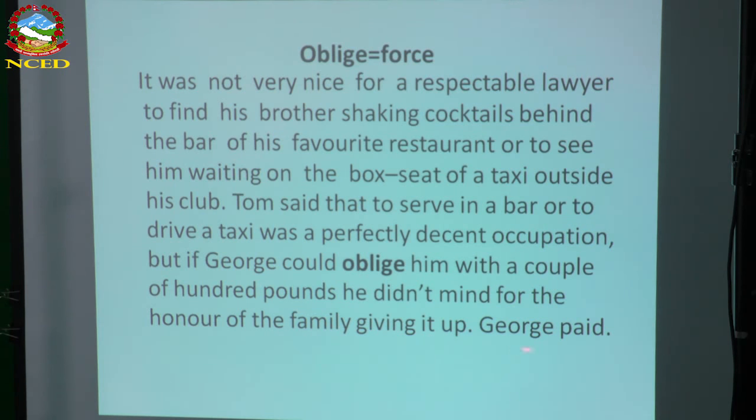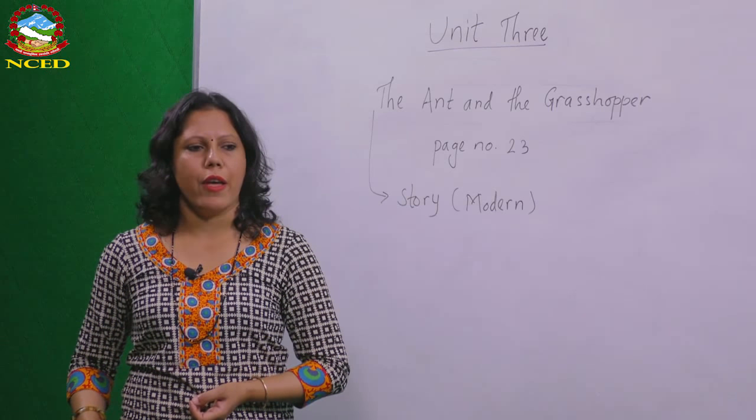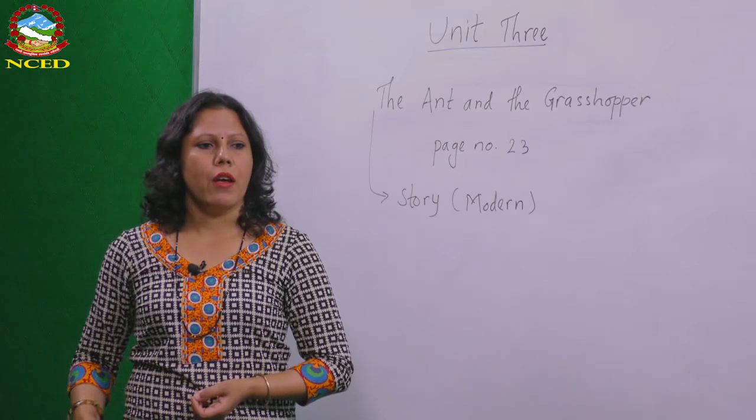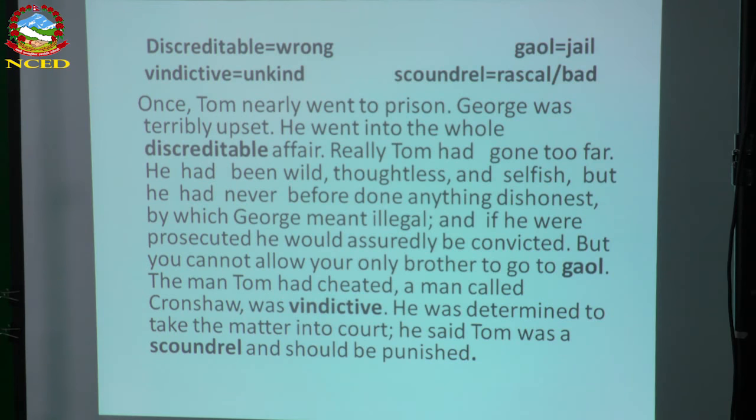And finally, you can see there, Judge paid. It means Judge gave a couple of hundred pounds to Tom, and Tom also quit that job. He stopped working as a person who serves in a bar and as a taxi driver. It means Judge paid a couple of hundred pounds. So how cunningly Tom has grabbed the money from Judge.